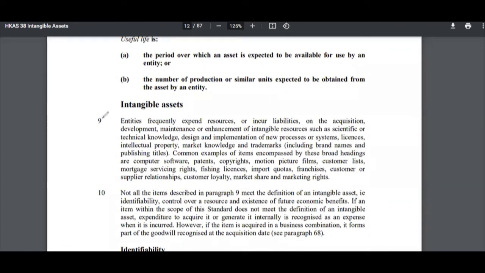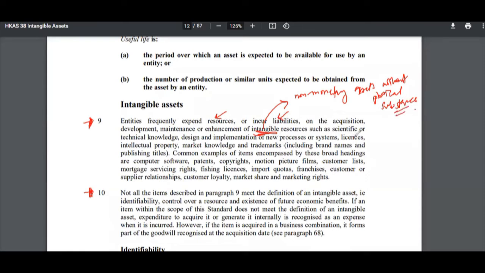Now you have paragraphs 9 and 10 here, which I would say are important in understanding intangible assets. Entities expend their resources or incur liabilities on the acquisition, development, maintenance or enhancement of intangible resources, right? So you know what intangible resources are. As you saw above, they are non-monetary assets without physical substance, right? So that's what an intangible asset is.